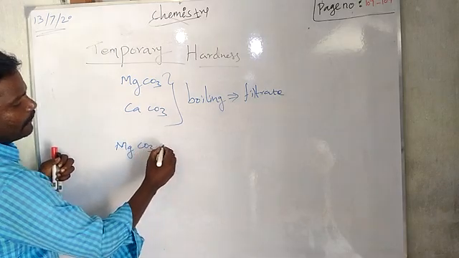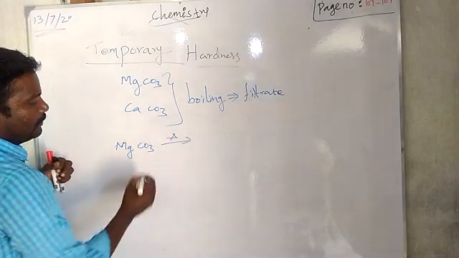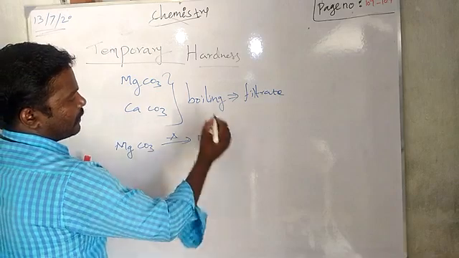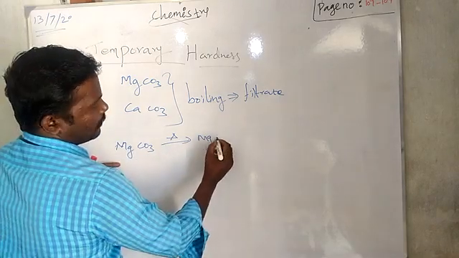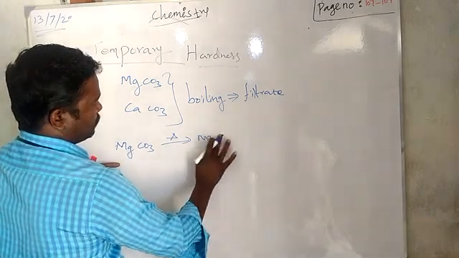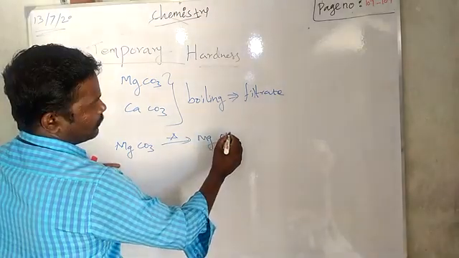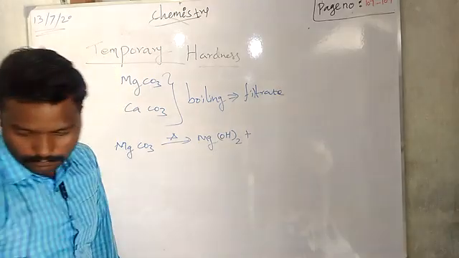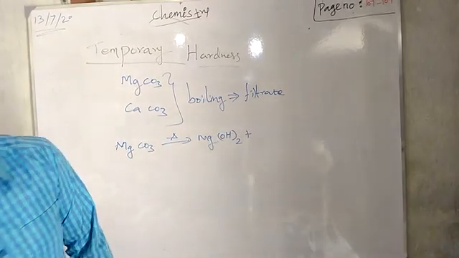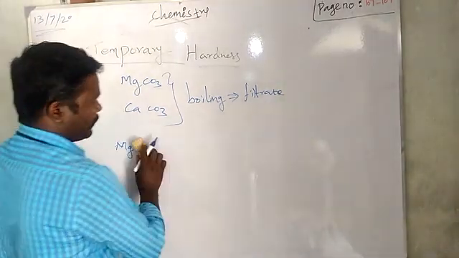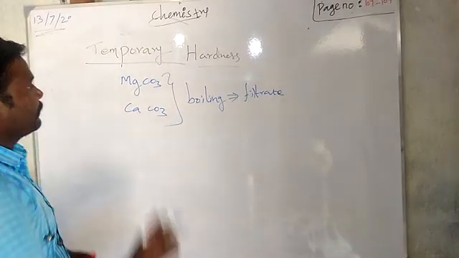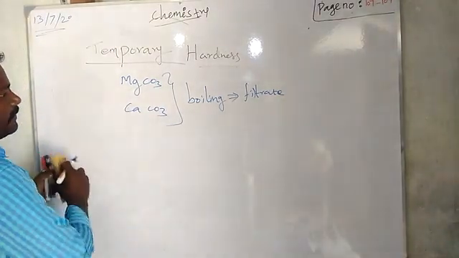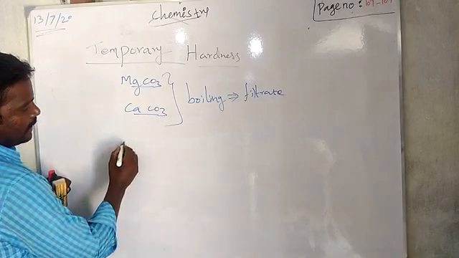Magnesium carbonate. If you heat, what will happen? Magnesium hydroxide. Usually you want to write magnesium bicarbonate.